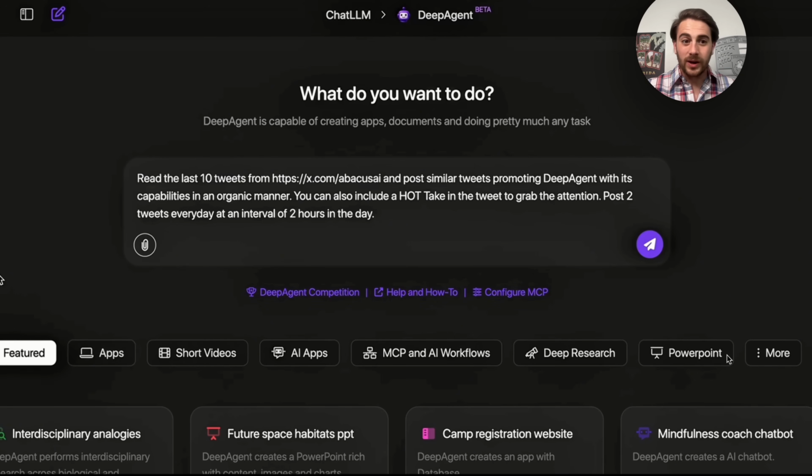For example, we could ask it to go through and read the last 10 tweets from a specific account and then post similar tweets promoting something. For example, DeepAgent. And what this is going to do is scan these X accounts. It's then going to build posts based on those, and it is going to post 2 tweets every day at an interval of 2 hours in the day, which is incredible that it's able to do this.